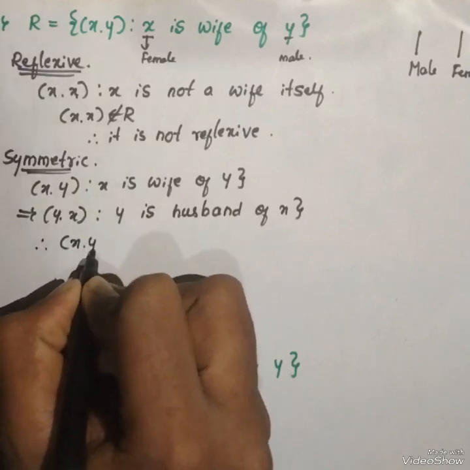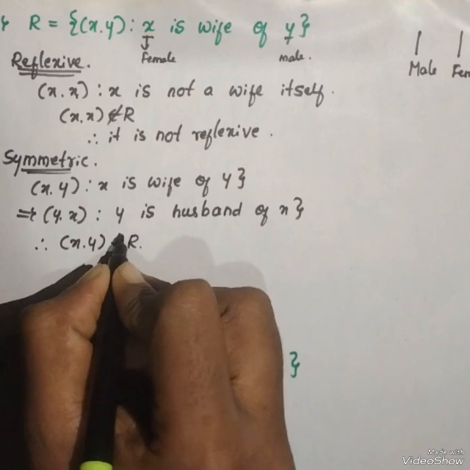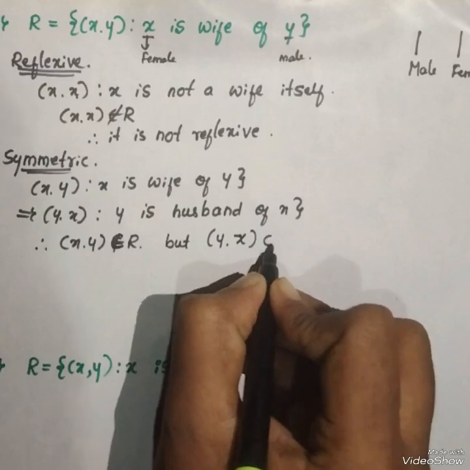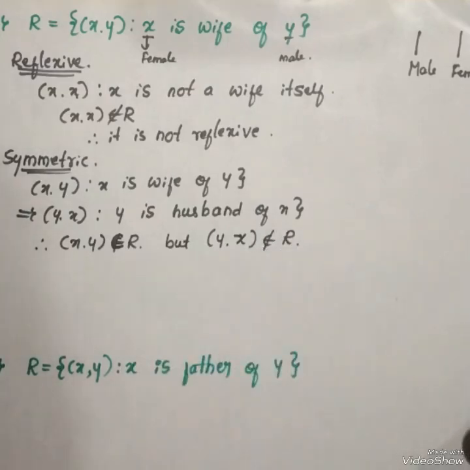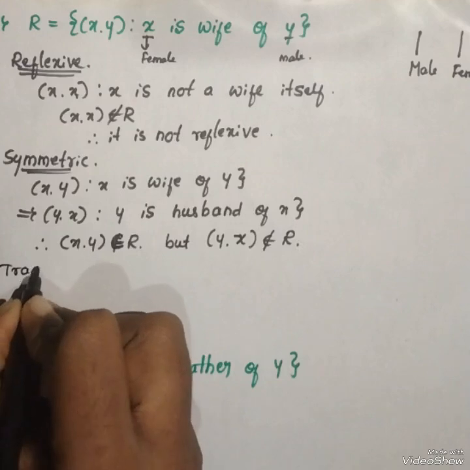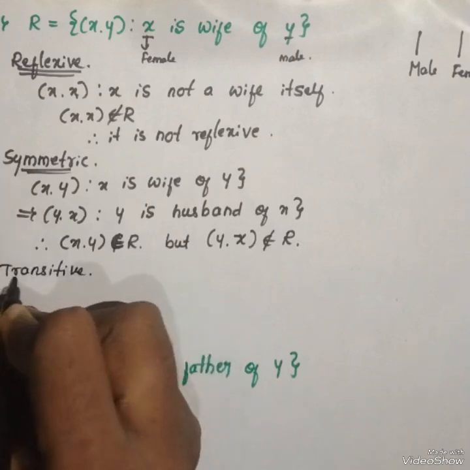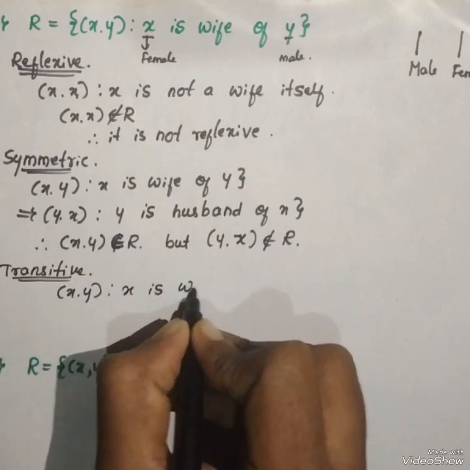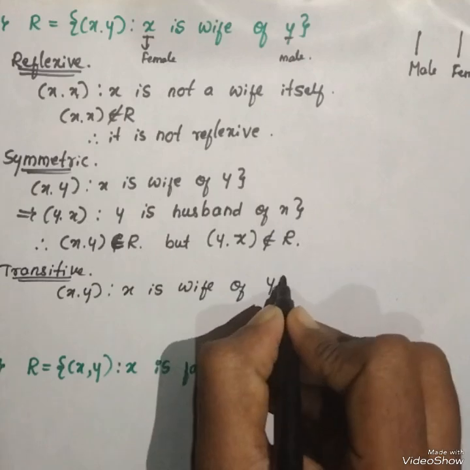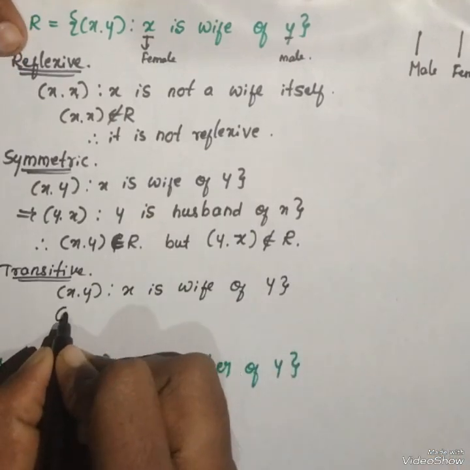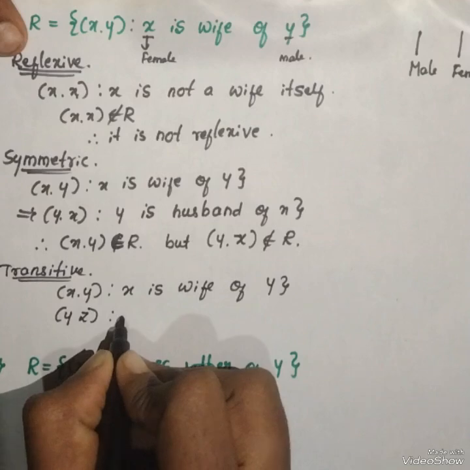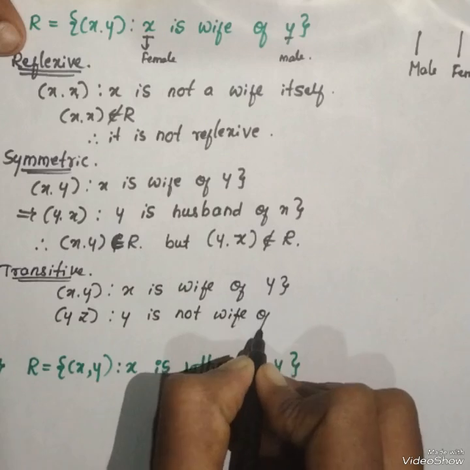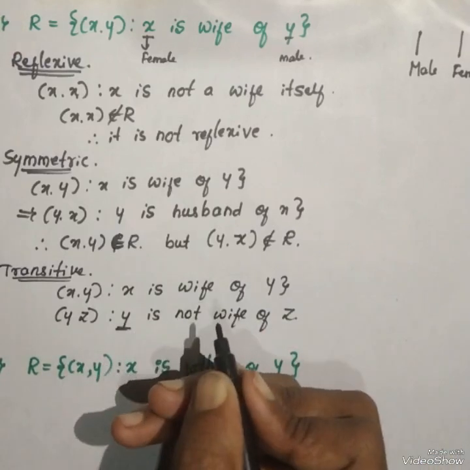Therefore, x comma y belongs to R, but y comma x does not belong to R. For the transitive condition, x comma y such that x is wife of y, but in the condition y and z, y is not wife of z because he is a male person.